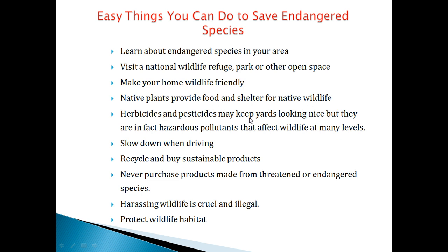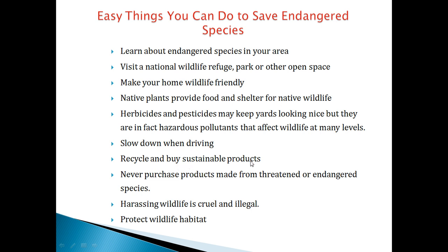Herbicides and pesticides may keep your lawn looking nice, but they are in fact hazardous. Hazardous means dangerous pollutants that affect wildlife at many levels. So what should we use? A good manure for our green environment. We should not use any chemical item that will definitely kill the wildlife. Slow down when driving. While we are driving, we have to slow down, isn't it? Because it creates a lot of pollution. So we have to slow down when we are driving.